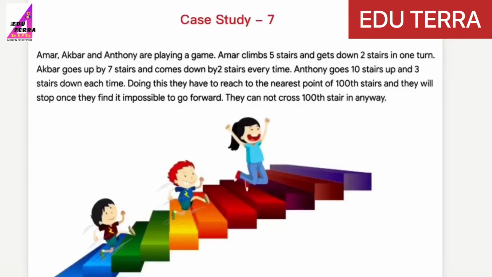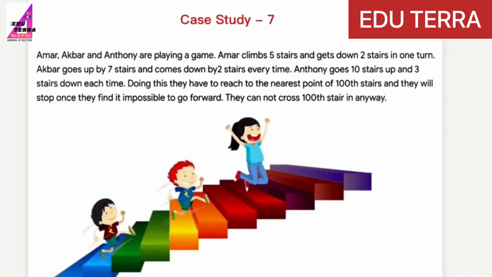Case study number 7. This question is very important. So let's see the story. Amar, Akbar and Anthony are playing a game. Amar climbs 5 stairs and gets down 2 stairs in one turn. Akbar goes up by 7 stairs and comes down by 2 stairs every time. Anthony goes 10 stairs up and 3 stairs down each time.